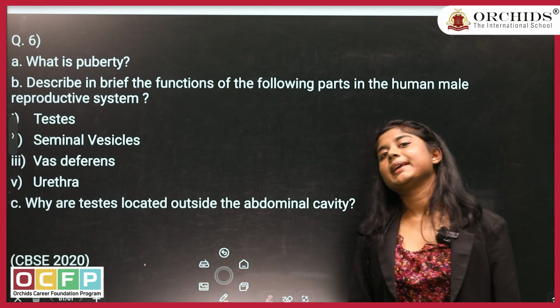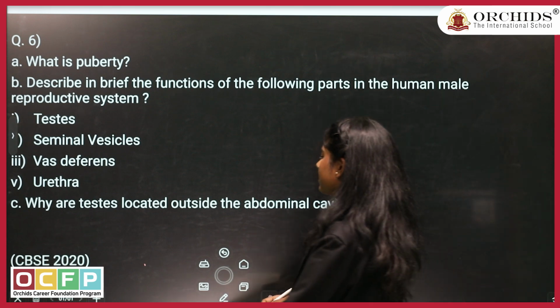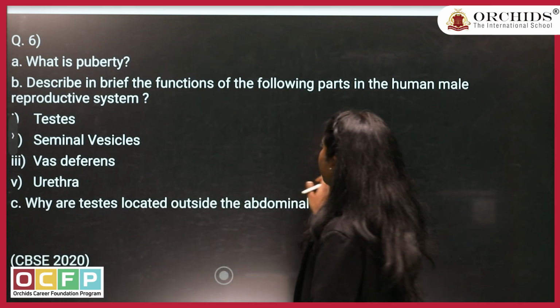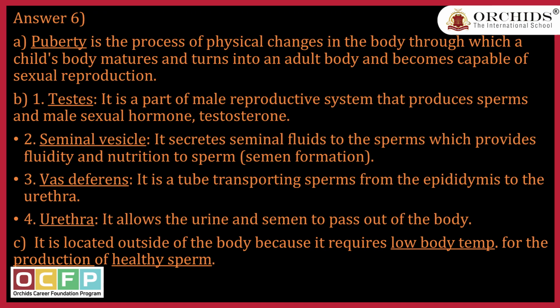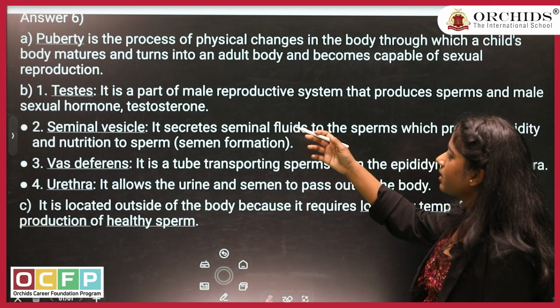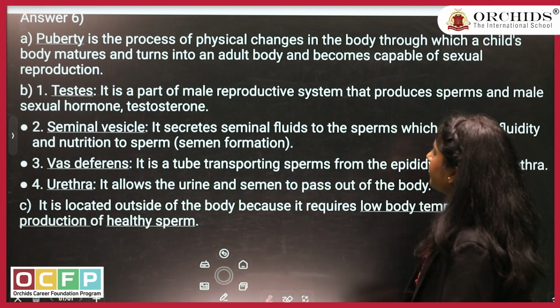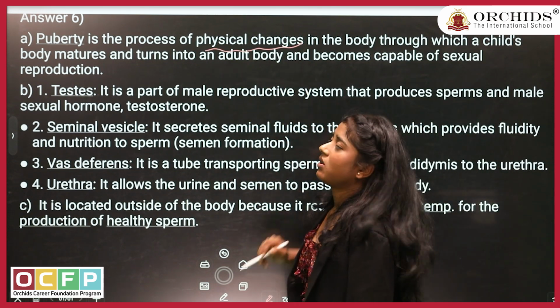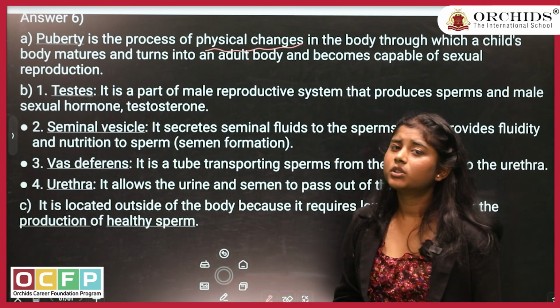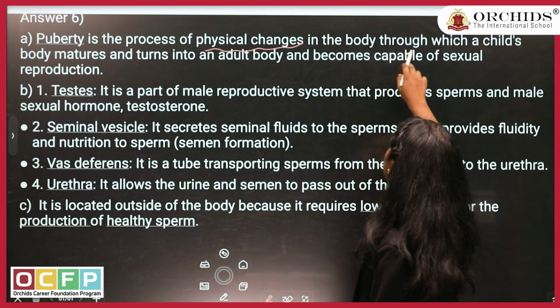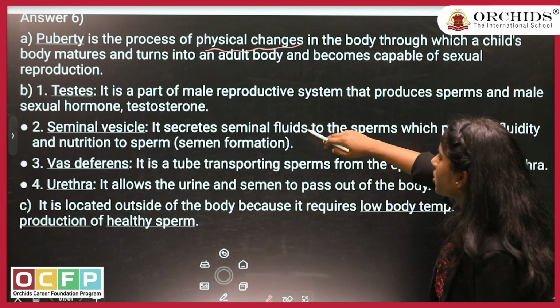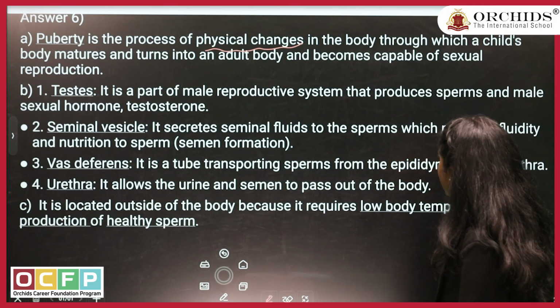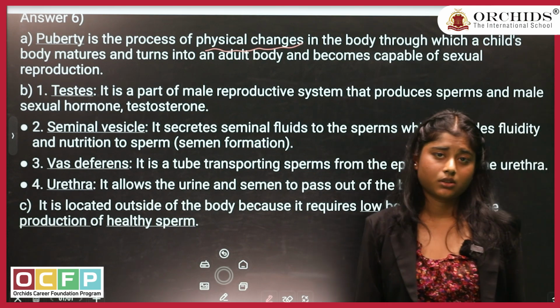Now how to write the answer? It is like this. Puberty, the keyword of your answer, is the process of physical changes, also emotional changes and hormonal changes in the body through which a child's body matures and turns into an adult body and becomes capable of sexual reproduction.